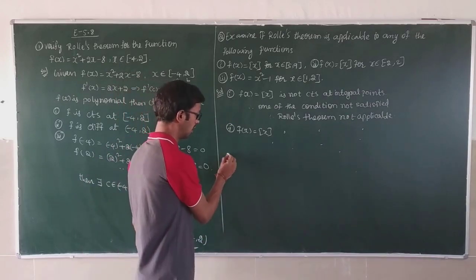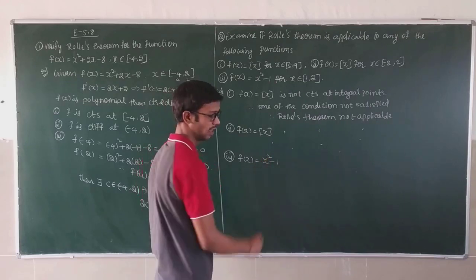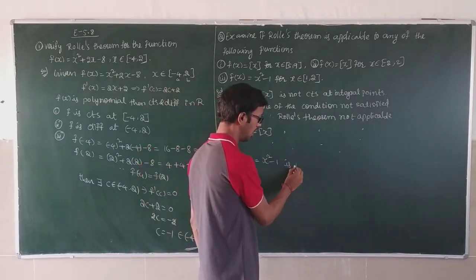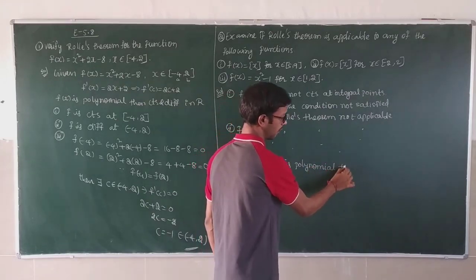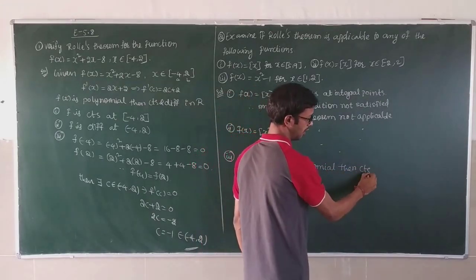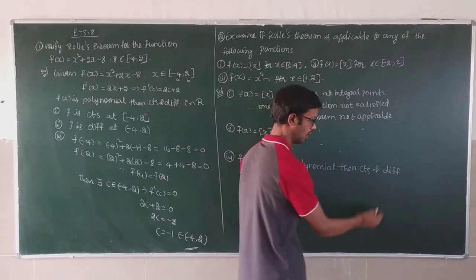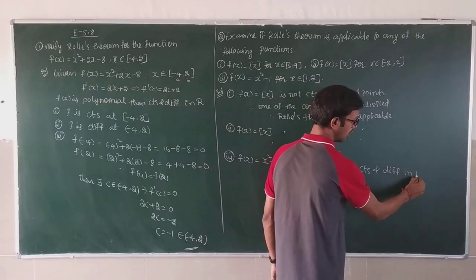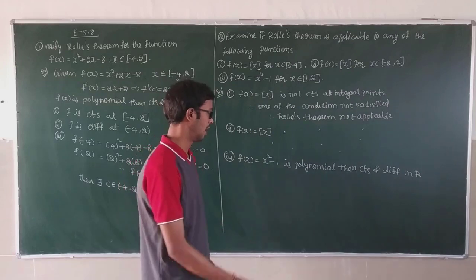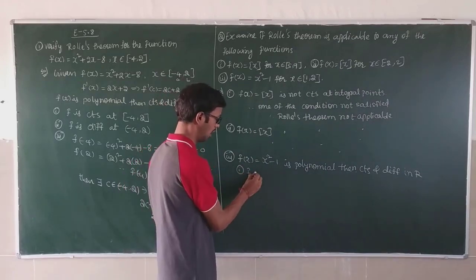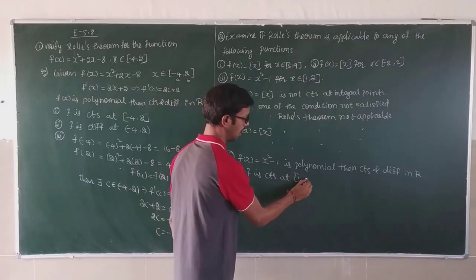Next, number 3. You see f of x is equal to x square minus 1, a polynomial, so it is continuous and differentiable in capital R. First condition, f is continuous on the closed interval 1 comma 2.